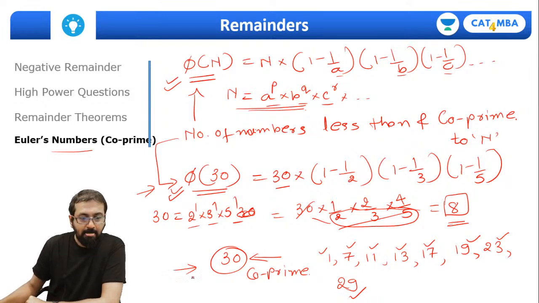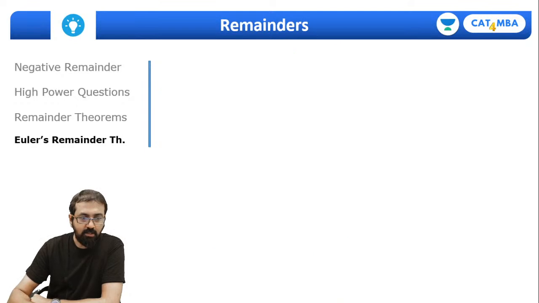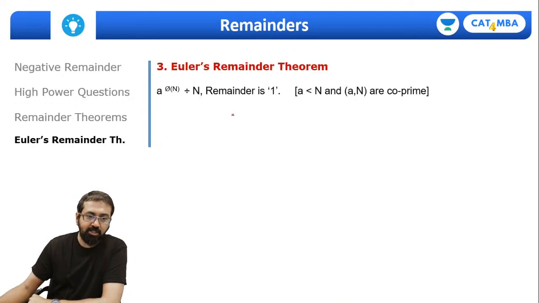Okay, fine, guys. So I hope you have understood these concepts. Now let's look at what is Euler's remainder theorem. So this is Euler's remainder theorem: a raised to phi of n divided by n, remainder will be 1. Let me give you one example.